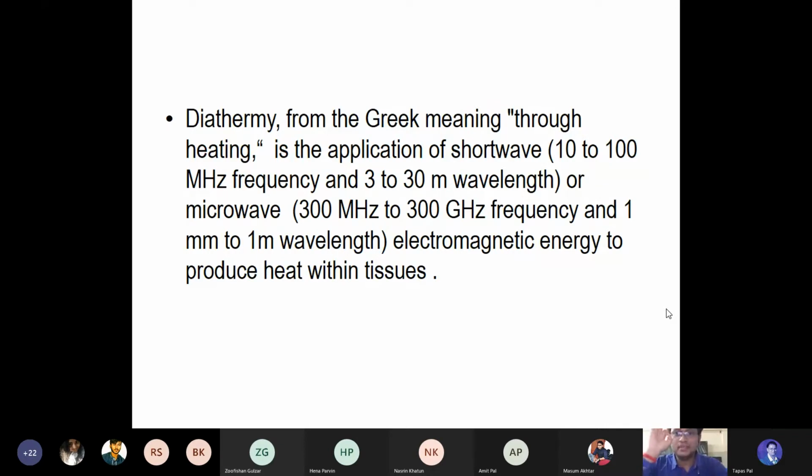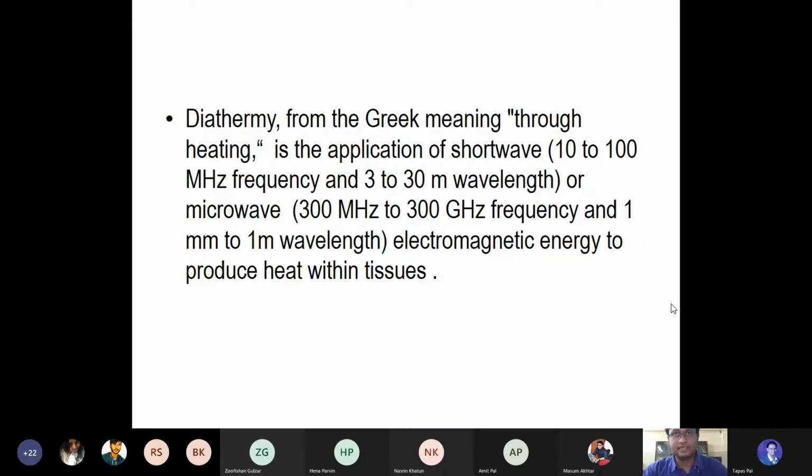Because it is a heating modality, and you know from the very first year that whenever there is any type of inflammatory reaction, you cannot use any type of heating modality. That is the reason you need to use the SWD in the non-inflammatory condition, and whenever the pain arises from the deeper structure, that is the time you need to use this SWD. That is the basic one.